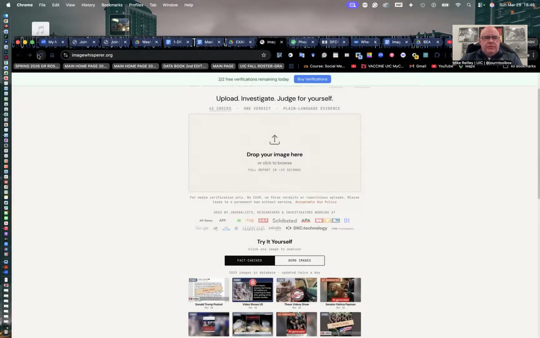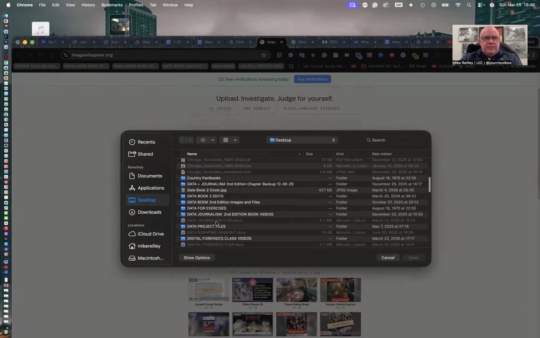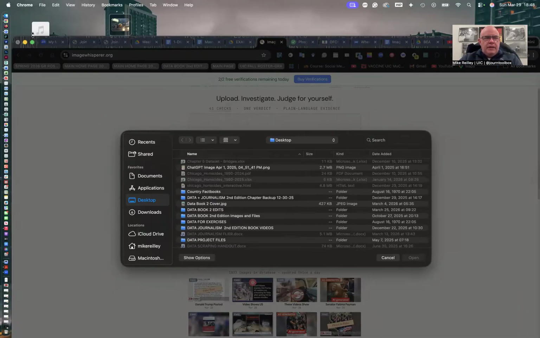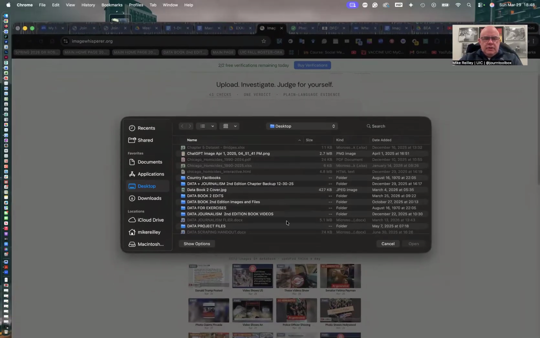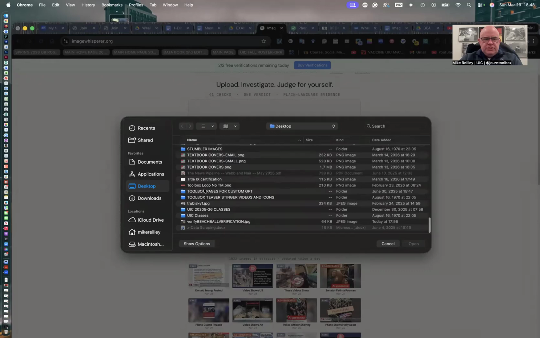Sometimes these tools, they're still relatively new, and they don't always produce what you're looking for. And so I wanted to experiment with this one, though. I'm going to try it a little different way. And I'm going to go into the beach ball image.